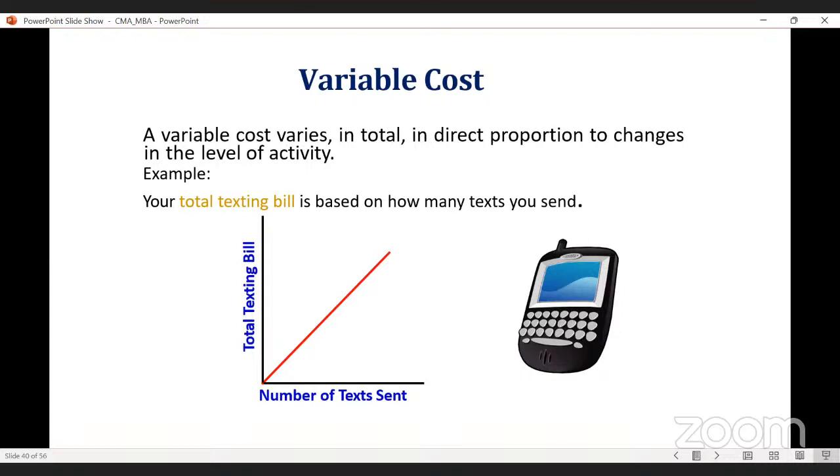Within that, let's say you can use 100 messages per day. So per message, let's say 1 rupee. For 100 messages, you have to pay 100 rupees. If you are using more messages, you need to pay more. If you are using fewer messages, you need to pay less. So this is the variable cost.